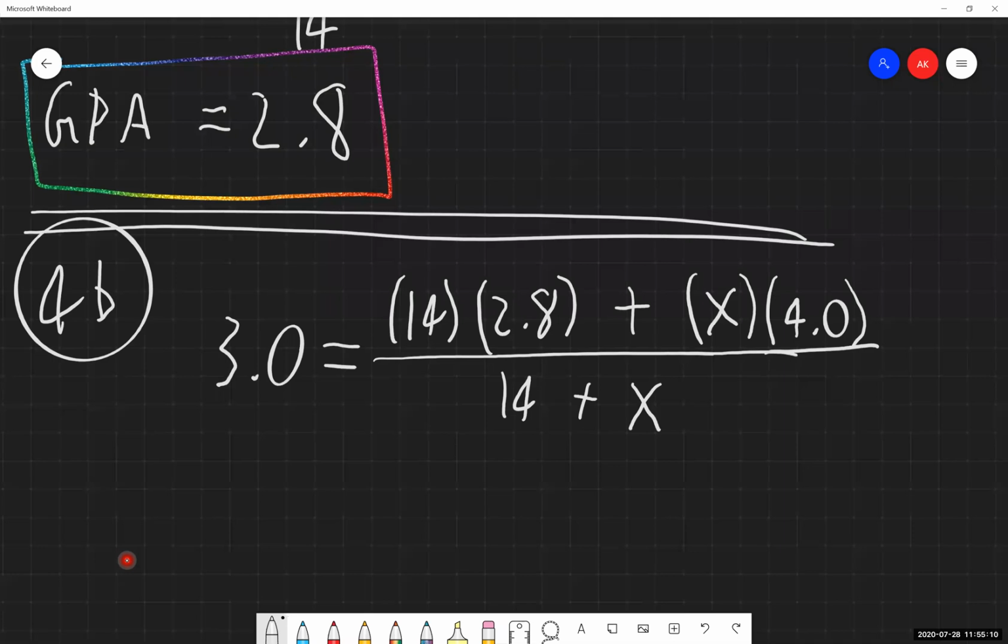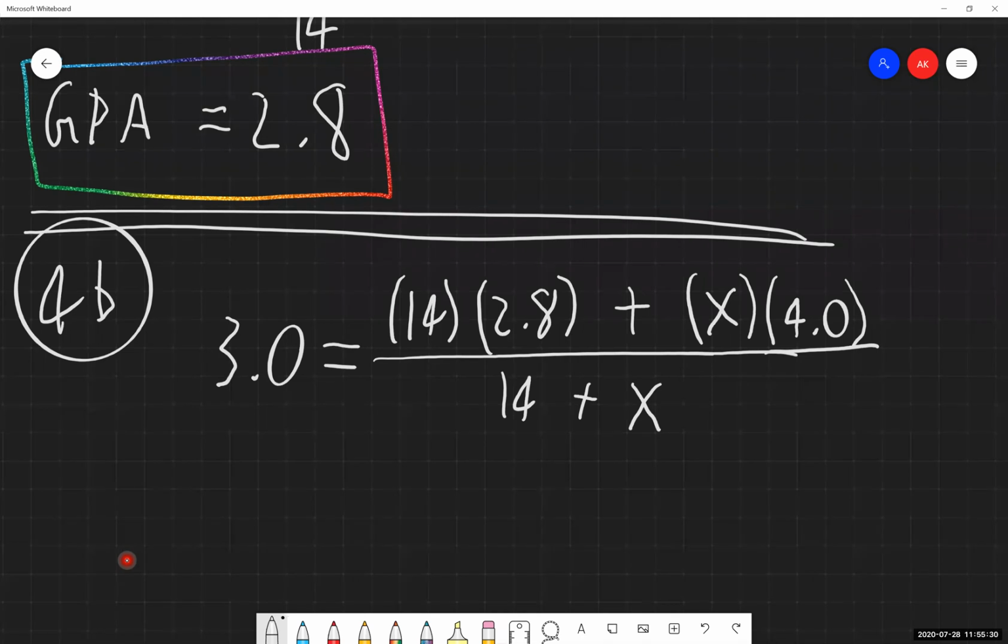So our lowest common denominator would be 14 plus x. So I can multiply both sides of my equation by 14 plus x. That will eliminate the fraction on the right-hand side, and that will give us some sort of algebraic expression on the left-hand side. Perfectly viable option that you can use.